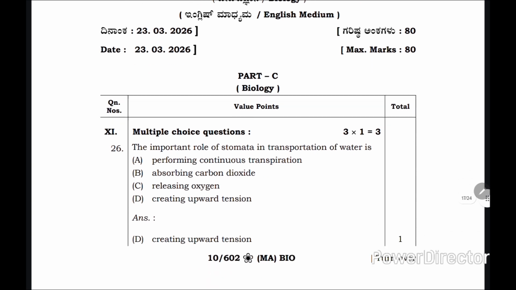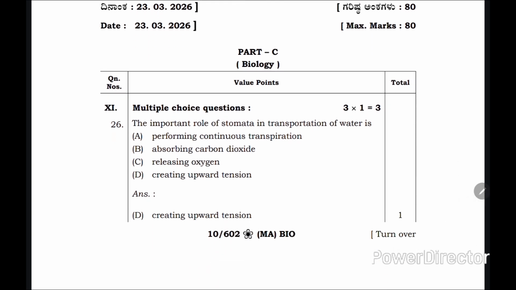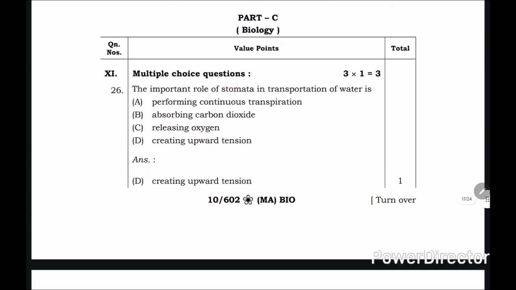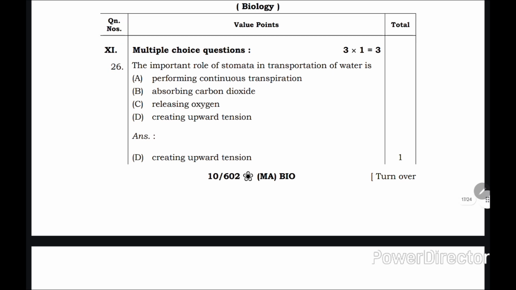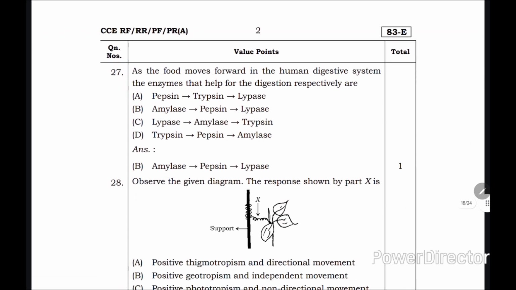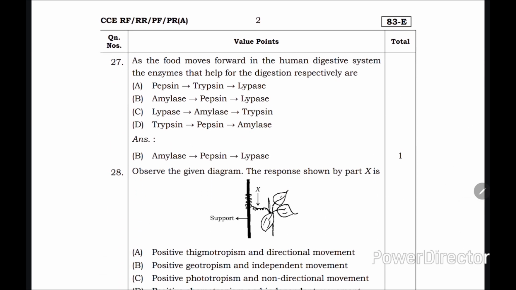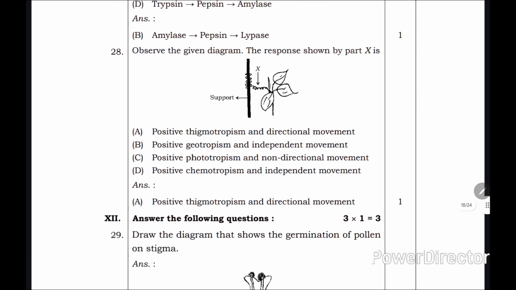Next is the biology. The first is the multiple choice questions. First question: the important role of stomata in transportation of water is creating upward tension. Next question: as the food moves forward in the human digestive system, the enzymes that help in digestion, respectively, are amylase, pepsin, lipase, that is option B.